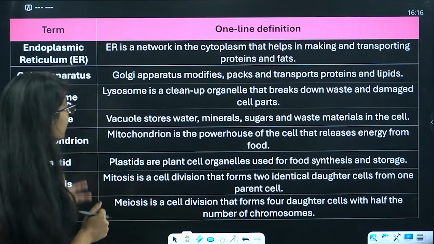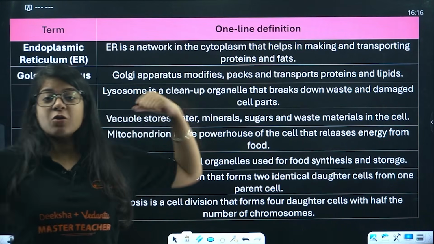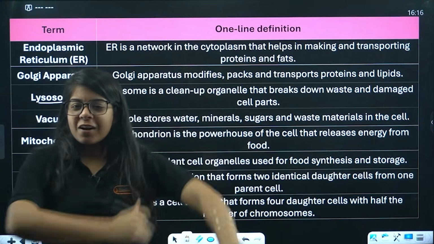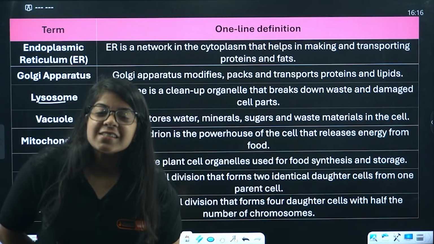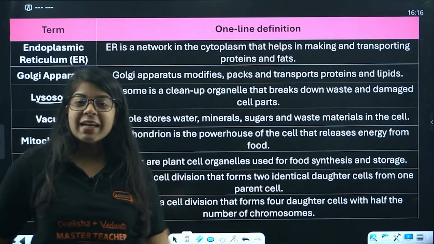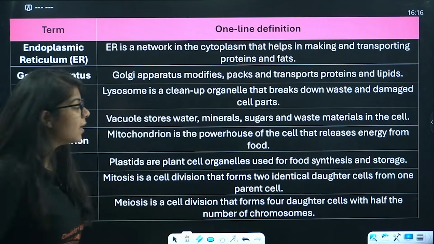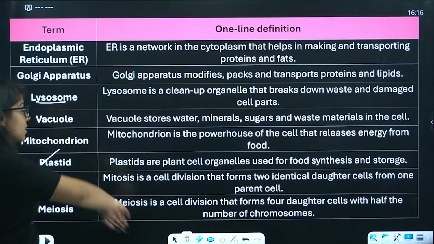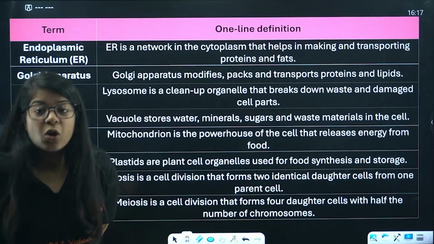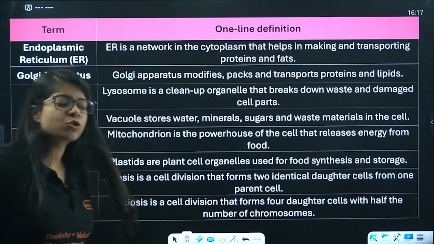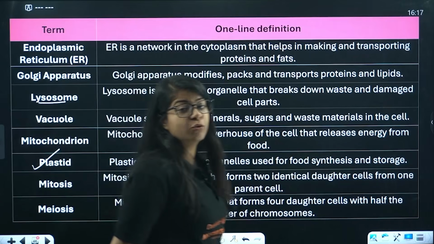Right? Then we have mitochondria. Mitochondria is the powerhouse of the cell, right? It's the powerhouse of the cell, and it releases energy from food. The food we take, it makes energy and it gives this to our cell, to our body. Then we have plastids. Now plastids are plant organelles, right? And they help to synthesize and store food, right?